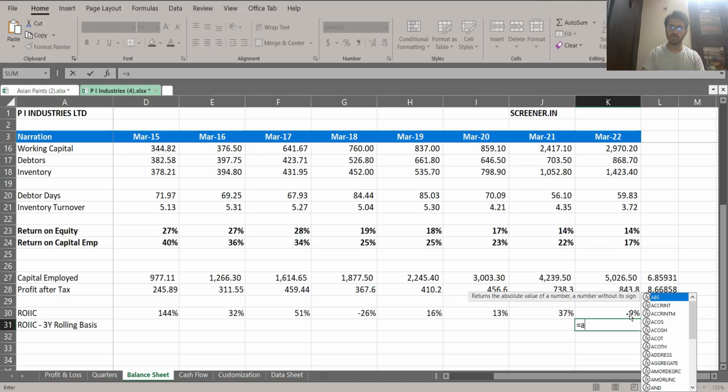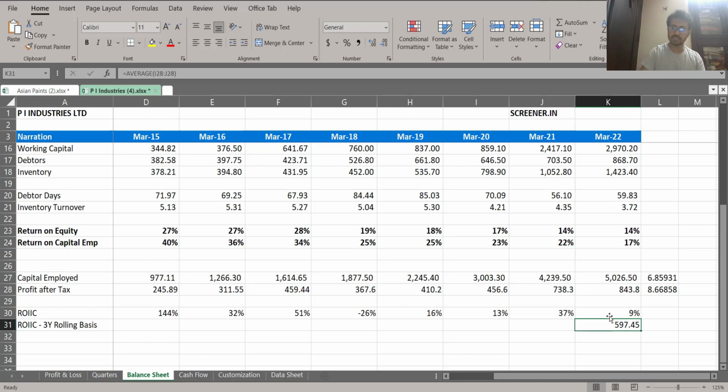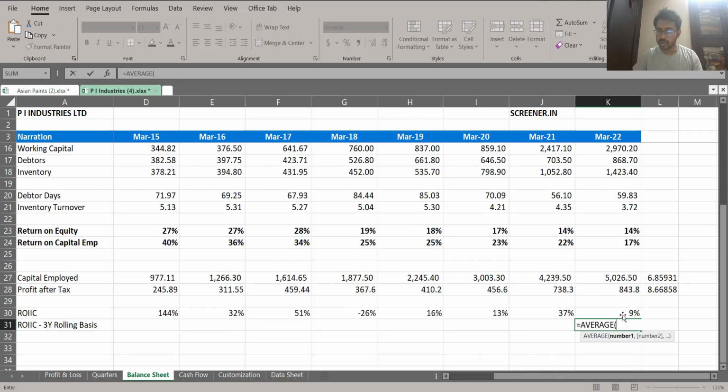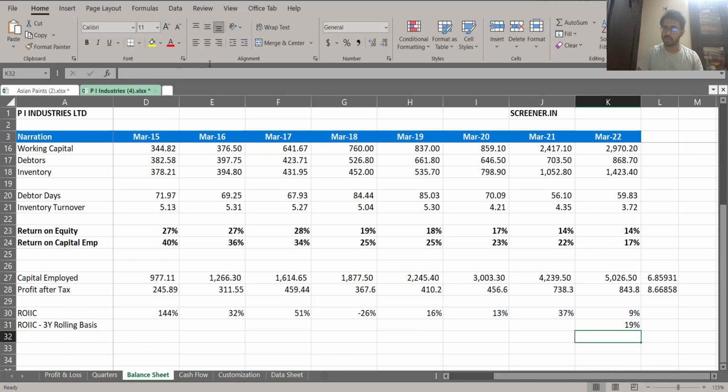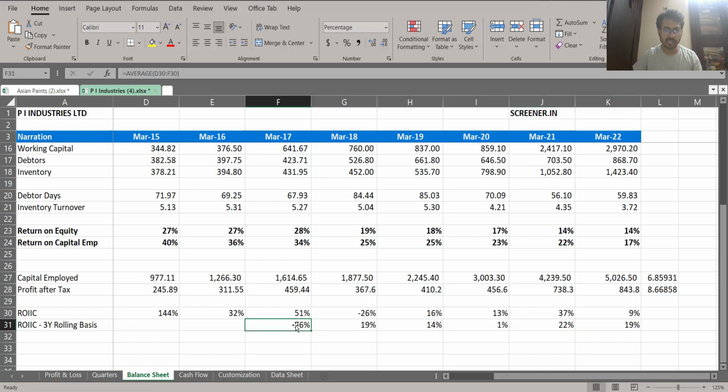So when you're doing it on the rolling basis, what I do is make an average of the last 3 years, and accordingly we will proceed. For the last 3 years, I think I made some mistakes. We will try to find the average over these 3 years, right? If we do it, it is 19%. And if we simply drag until this point, we will be able to do until this point. Do not drag it here because you do not have the data for this year. At least you have the preceding 3 years of data.